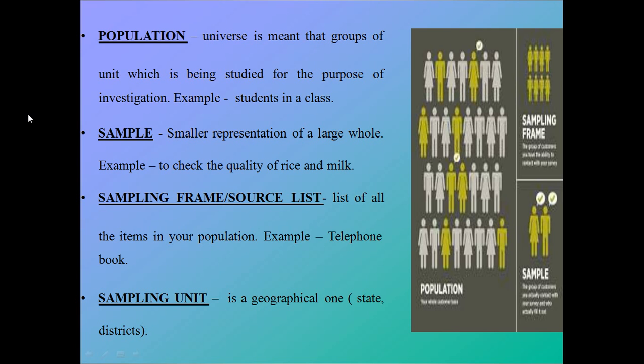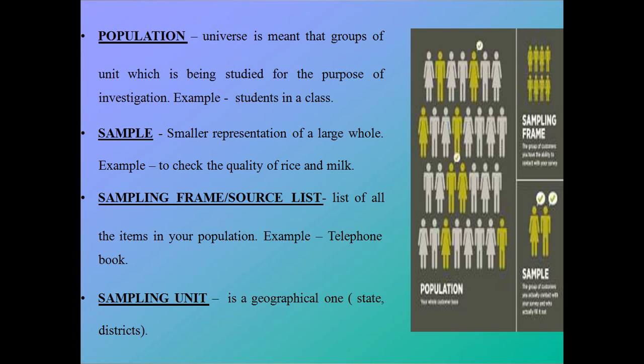So first, what is population? As we all know, we have already discussed in the classes what is population. Population, basically, is a universe for which you are going to conduct a study, your target audience. It doesn't mean you are going to conduct your study on people. It can be any element, it can be a number of elements, a number of units you are going to measure, it can be chemicals, molecules, whatever. So population can be defined as any target audience for which you are going to conduct a research.